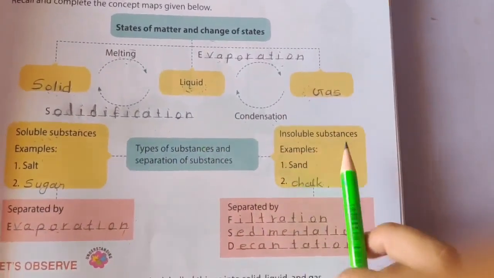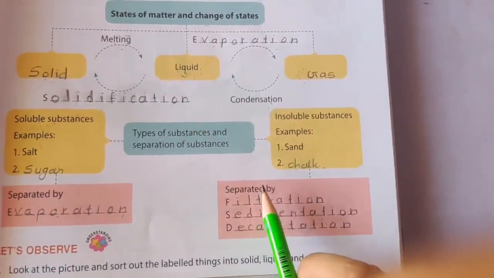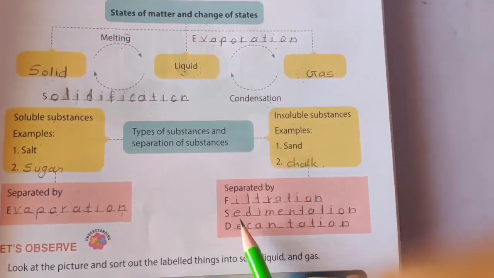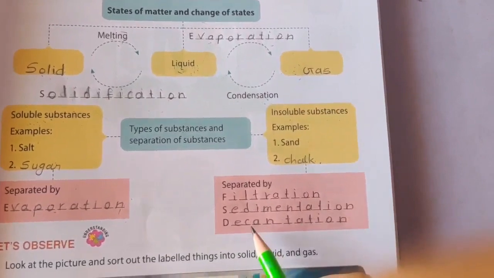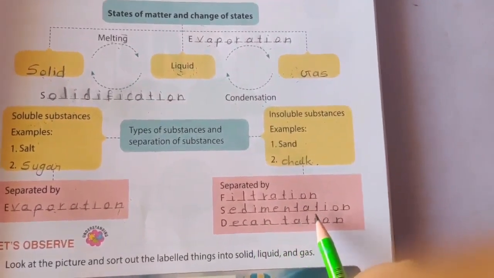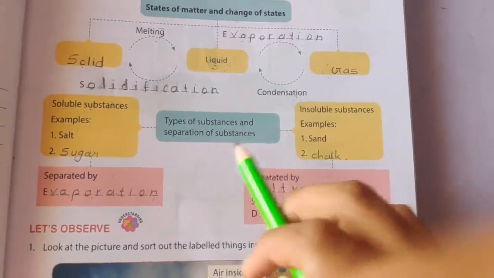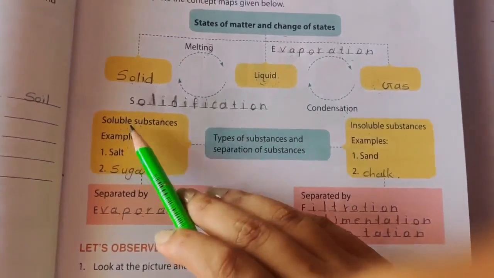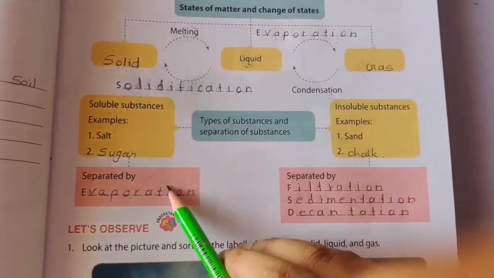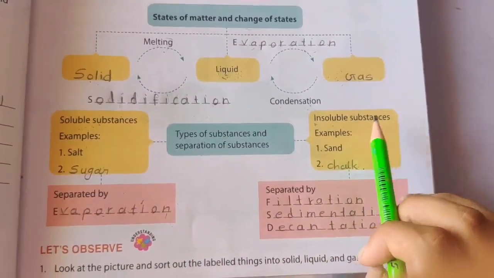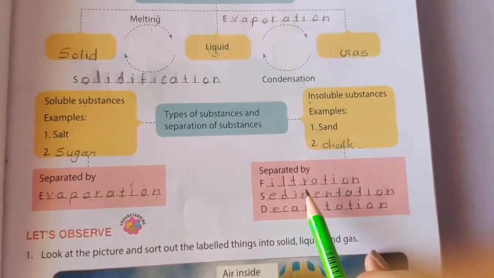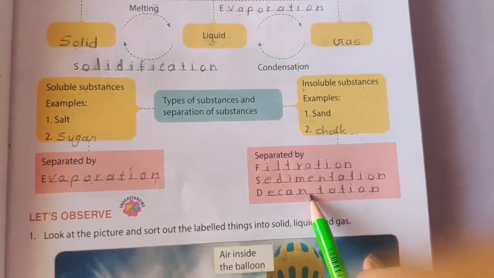While the insoluble substances we can separate by three processes. First one is filtration, second one is sedimentation, and the third one is decantation, right? So we can separate the soluble substances by evaporation, and we can separate the insoluble substances by filtration, sedimentation and decantation.